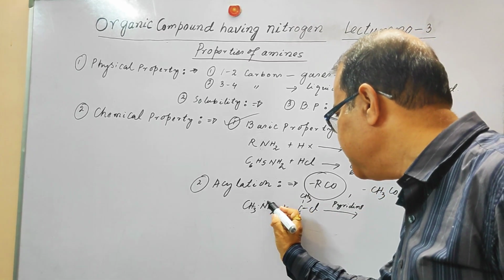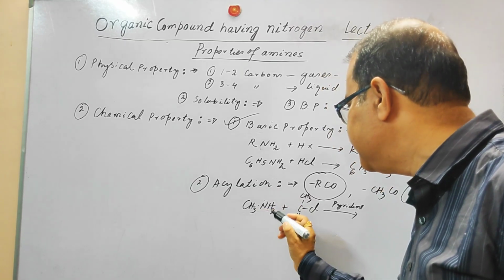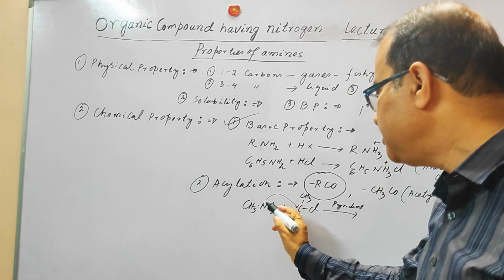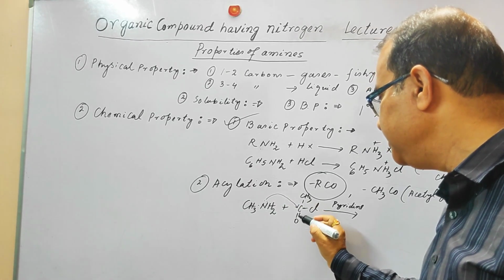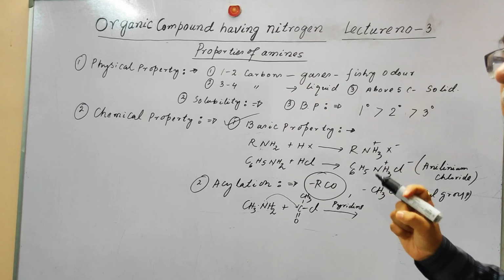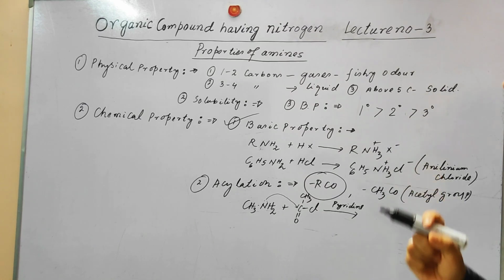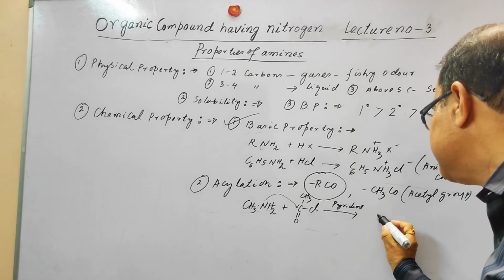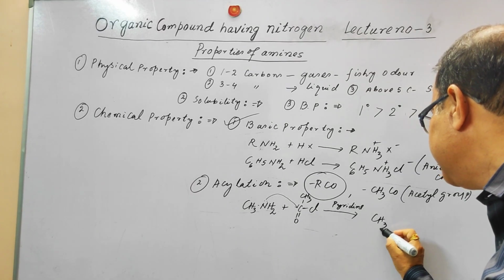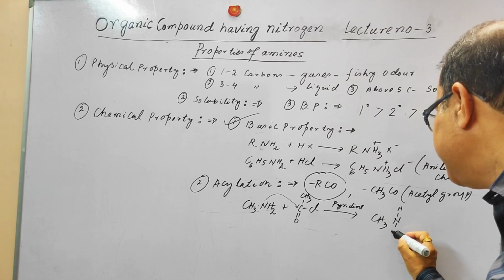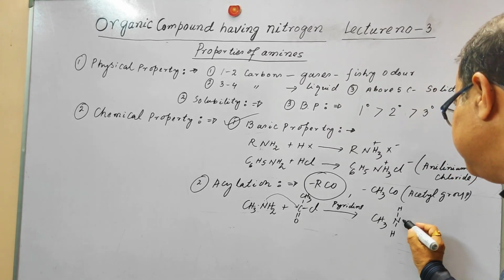Here you can see that the amine acts as a nucleophile, and this carbon atom has very high electrophilicity, so it takes up this electron pair and makes an intermediate like this.